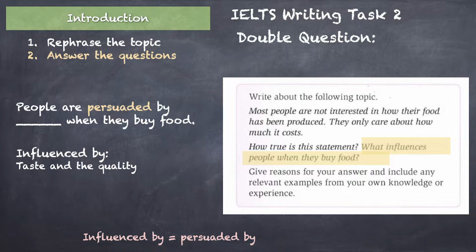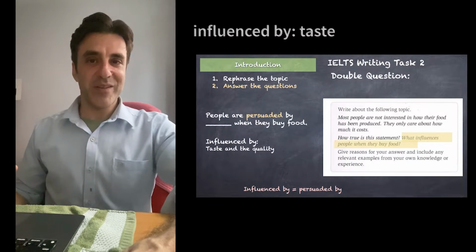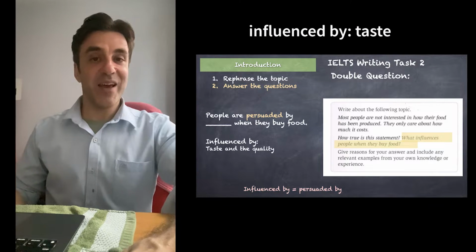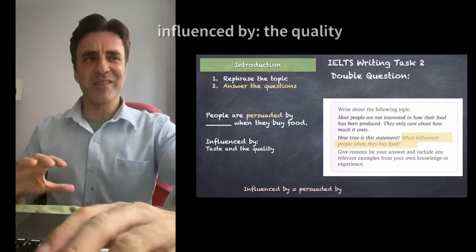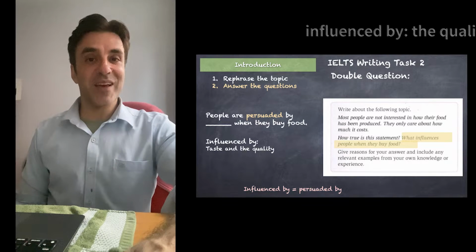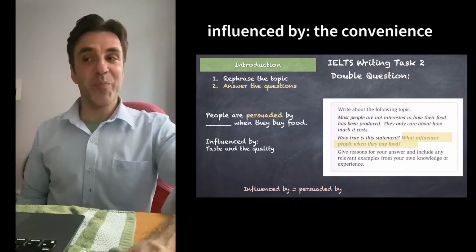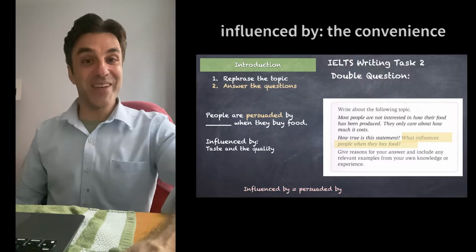And then for the second question, what influences people when they buy food? Well, we can say that people are influenced or persuaded. And there are many reasons. We could think about the taste or the quality, things other than the price. I want to say the convenience. People buy things not because of the price, but because it's convenient.